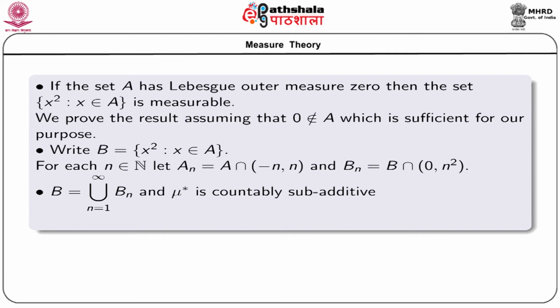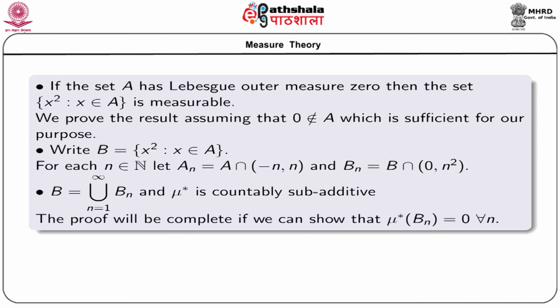And since mu star is countably sub-additive, the proof will be complete if we can show that mu star of Bn equals 0 for all n. So that it will follow that mu star of B is less than or equal to the sum over n = 1 to infinity of mu star of Bn, and the right hand side will be 0, and subsequently the left hand side will also be 0. And we know that a set which has Lebesgue outer measure 0 is measurable.